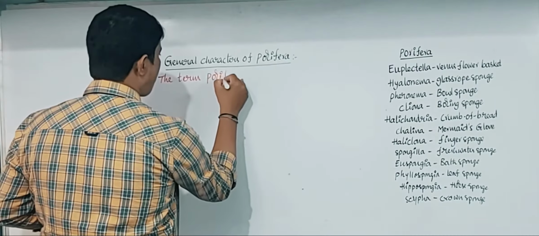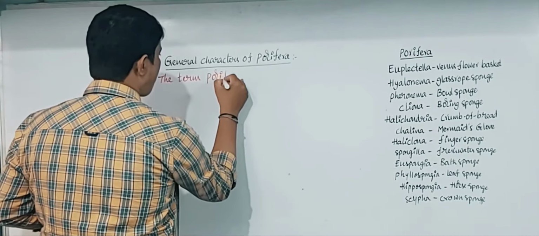Porifera is derived from two Latin words, foran and fera. So the body is made with many pores. Pore-bearing animals are poriferan animals. In these animals, the body is totally composed of many pores.